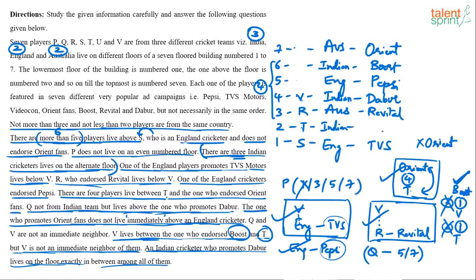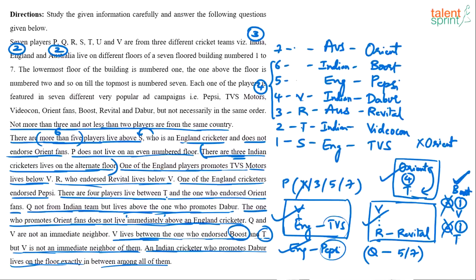There's only one brand left out. That brand can come here. What is that brand, by the way? Videocon. Videocon is this. So with respect to brands, everything is done. With respect to teams also, everything is done, right? England, India, Australia. India, England, India, and Australia. Yeah. Let's look at this.